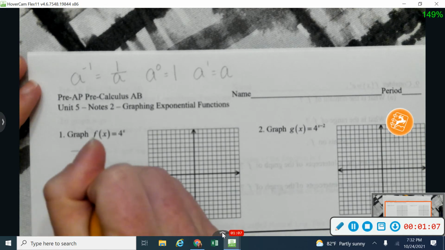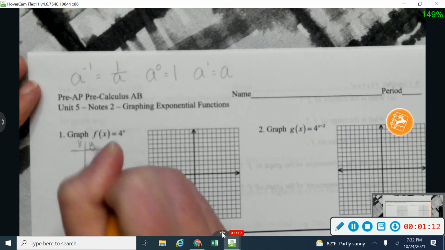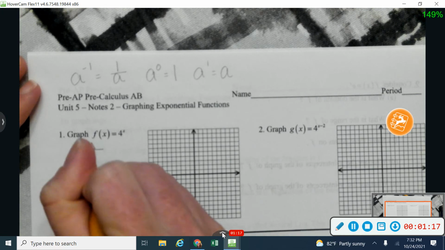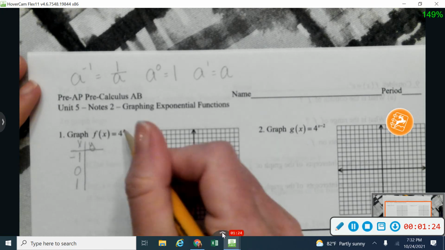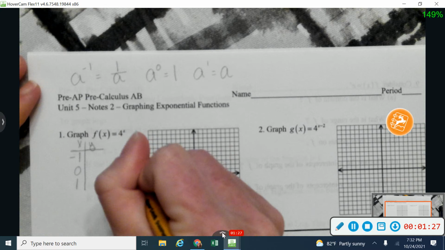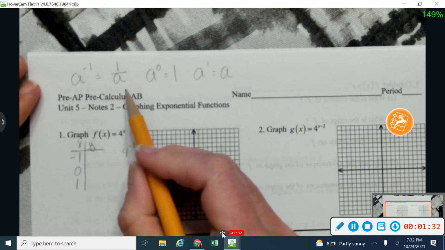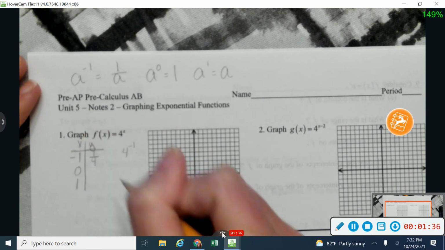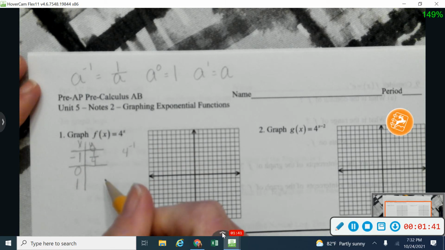So I like to start with just kind of a table of some numbers. When you graph an exponential and a logarithm, I'm going to ask you to use 3 numbers or 3 points to graph with, and I'm going to start all of my exponential tables using those 3 numbers right there. Alright, so if I go off on the side, those are x values. If I say that this is 4 to the negative 1 power, I'm going to use this rule right here and say that that's going to flip my fraction upside down, and I'm going to end up with 1/4. So I know I've got a point here at negative 1, 1/4.